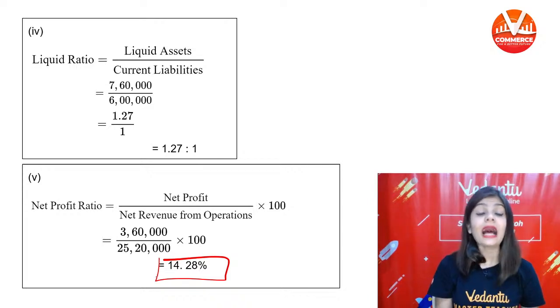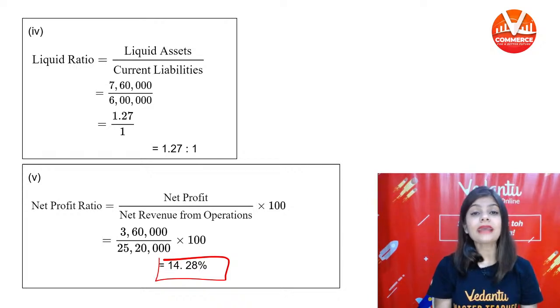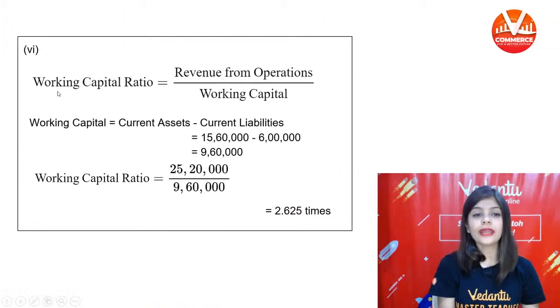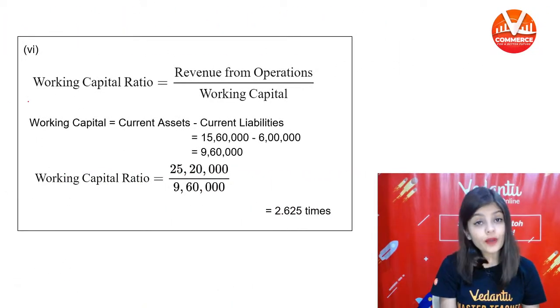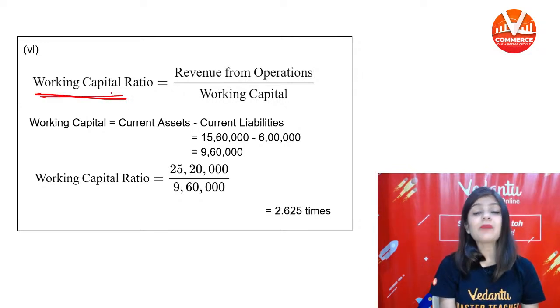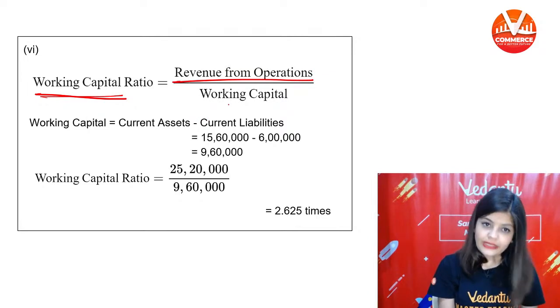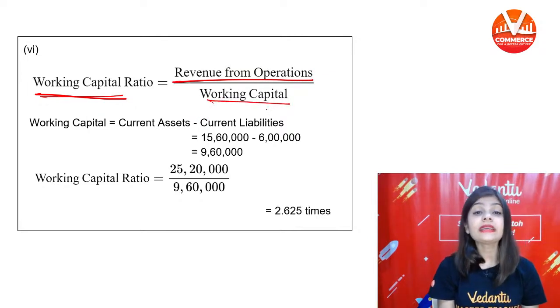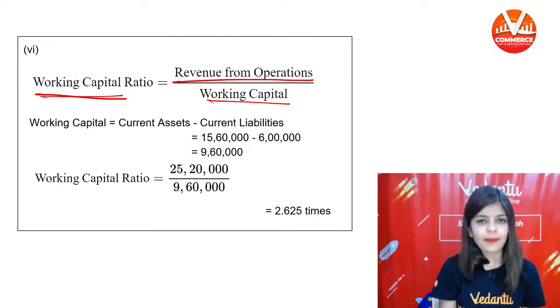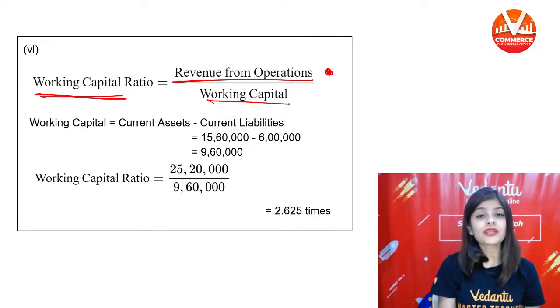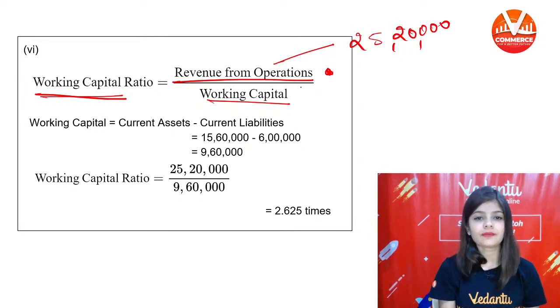Now the last is working capital. You have to calculate the working capital ratio. The formula to calculate working capital ratio is revenue from operation divided by working capital. Revenue from operation is directly given, 25,20,000.